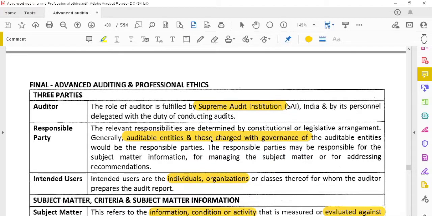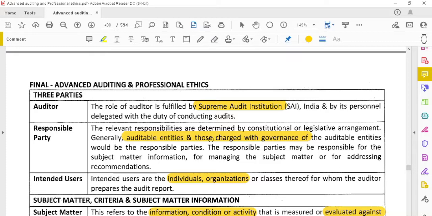And also intended users. Who are the intended users? Individuals, companies, and shareholders, to whom the auditor is preparing the audit report, will be called the intended users. The auditor role will be filled by the Supreme Audit Institution, like the CAG, by delegating personnel. The responsible party is the auditable entity as well as the TCWG, those charged with governance, like the management.